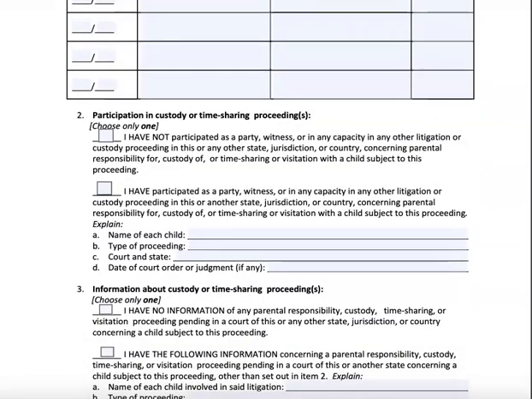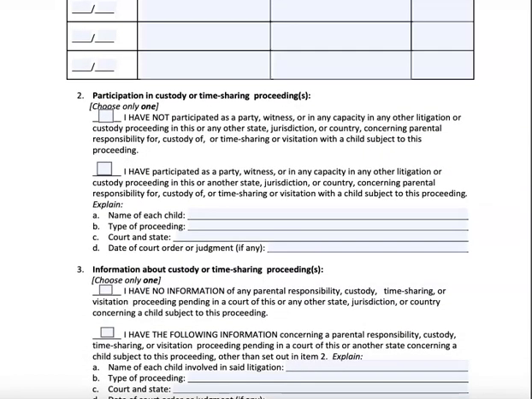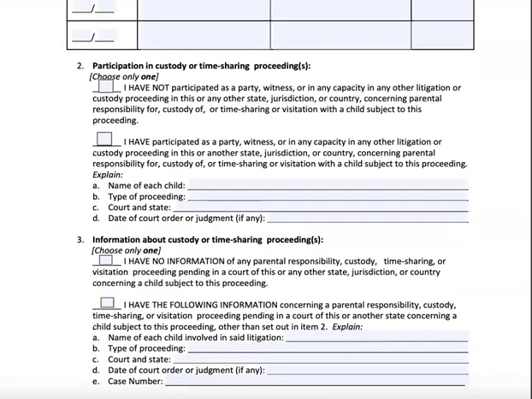Then on paragraph 2, you're going to check either you have or have not participated as a party, witness, or in any capacity in any other litigation or custody proceeding in this or any other state, jurisdiction, or country concerning parental responsibility for, custody of, or time sharing or visitation with a child subject to this proceeding. If you have, then of course you have to fill in that information that it's requesting.